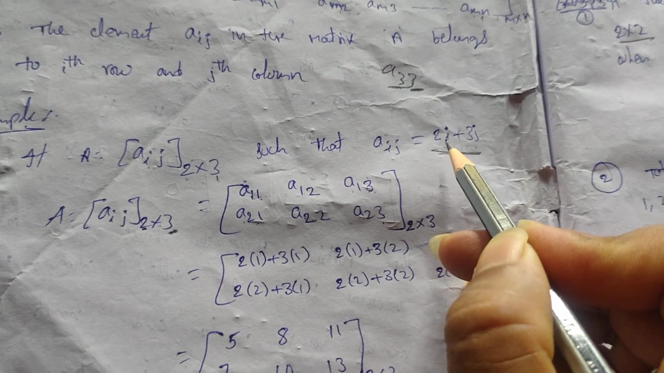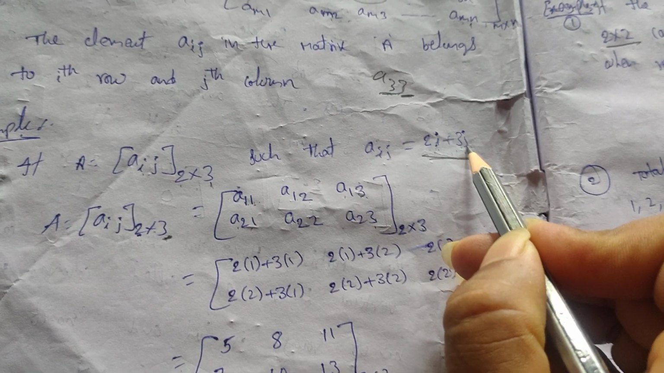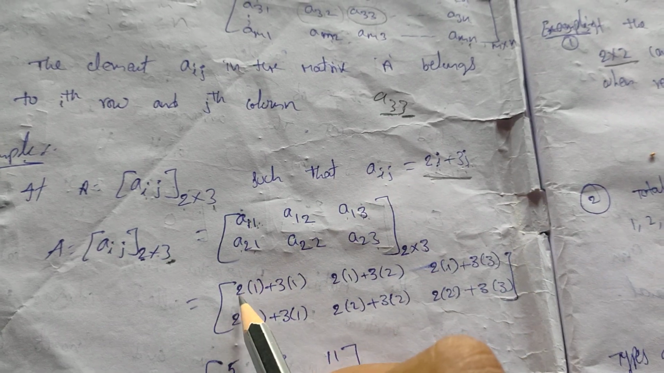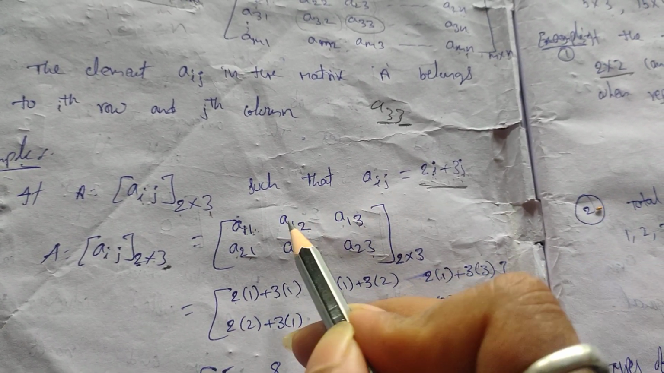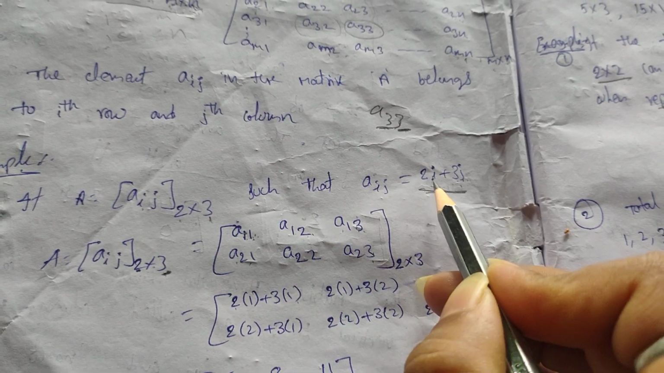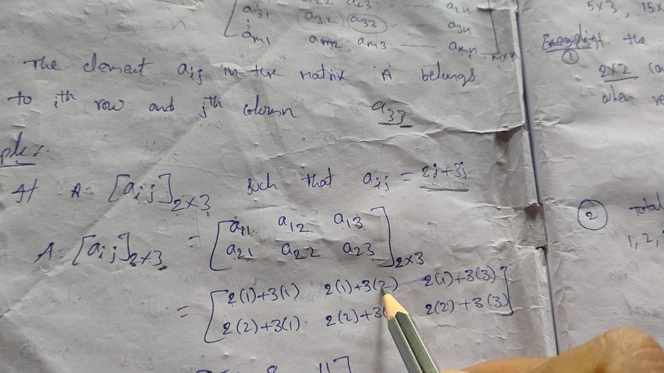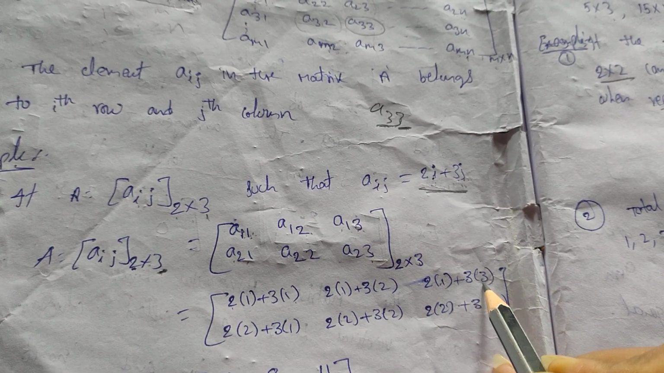So for A11, I is equal to 1, j is equal to 1. We have to substitute 1 in the place of i, j to get the A11 element. That is 2 into 1 plus 3 into 1. Next, to get the value of A12, substitute i is equal to 1 and j is equal to 2. That means 2 into 1 plus 3 into 2. Next, A13. That means 2 into 1 plus 3 into 3.